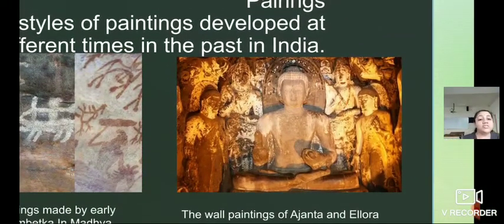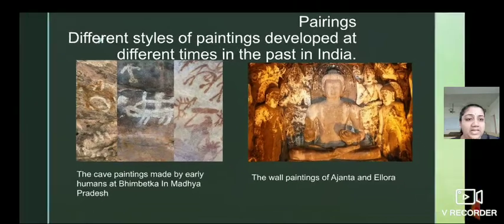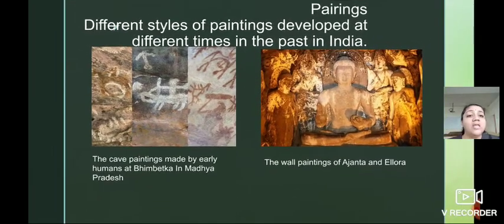You can see. Now children, Ajanta and Ellora caves are there and there are wall paintings. By these wall paintings, we can see the lifestyle of Gautam Buddha. See here. The paintings of Ajanta and Ellora depicting the life of Buddha are the oldest example of our rich heritage in painting. We can see the paintings of all this in the Ajanta Ellora caves. Isn't it? The lifestyle of Gautam Buddha.